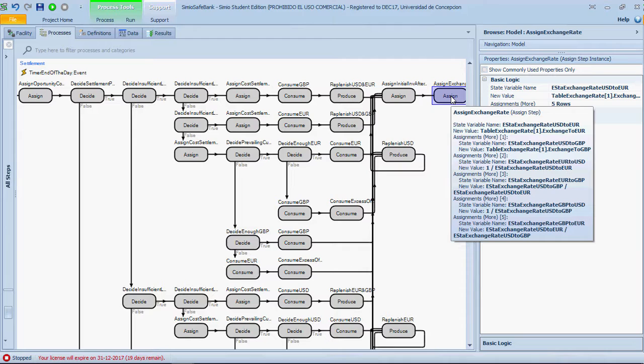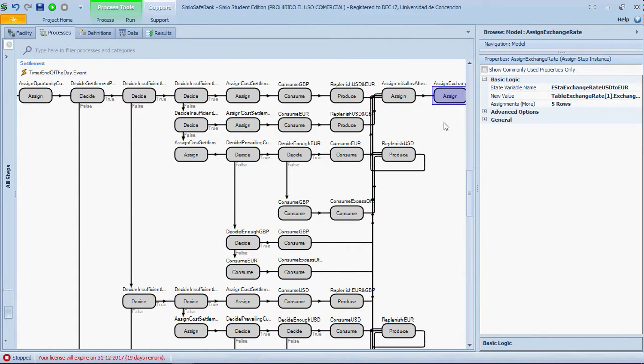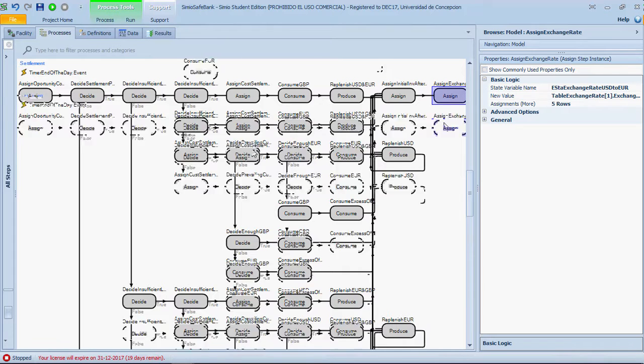This is done by taking a value from the table exchange rate, assigning the value for the exchange rate from dollar to euro and dollar to pound, and with these values calculating the cross exchange rates and inverse rates. This way, the exchange rate will stay constant during the day and will change between days in order to make the simulation more realistic, since the exchange rate varies during the year. The aim of the next steps of the process is to reset the amount of currency to their target value.